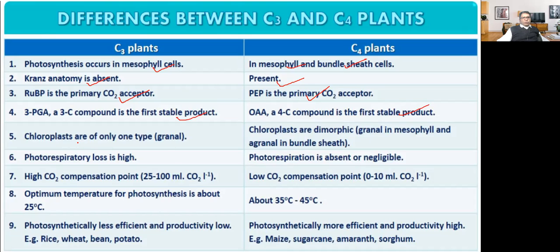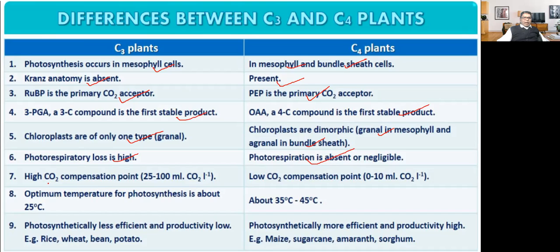In C3, chloroplasts are of only one type, and they are granal. In C4, chloroplasts are dimorphic: granal in the mesophyll and agranal in the bundle sheath. In C3, photorespiration loss is high. Photorespiration is absent or negligible in C4.